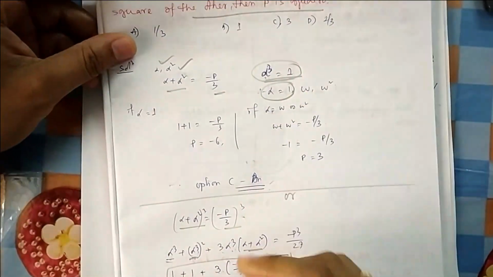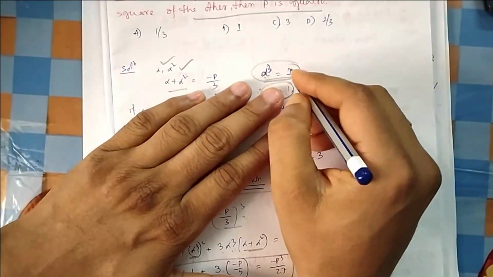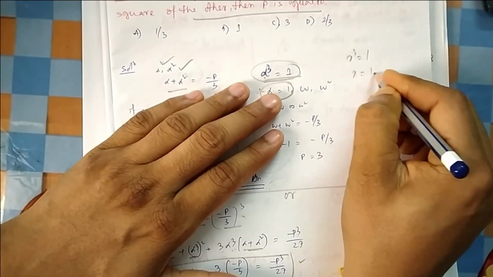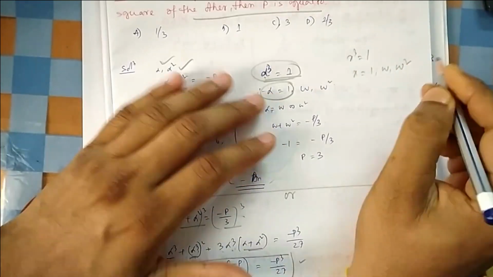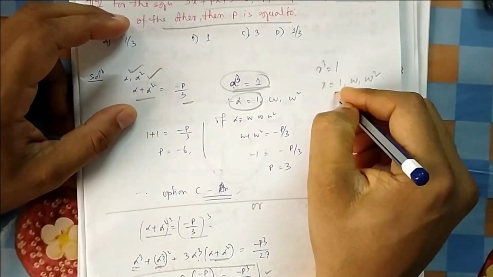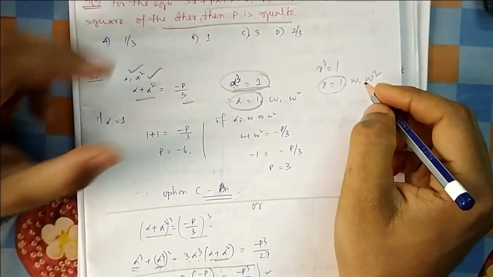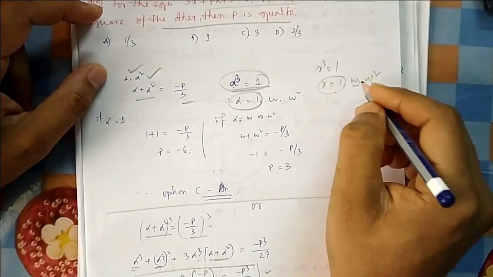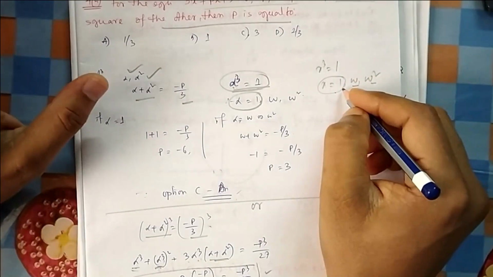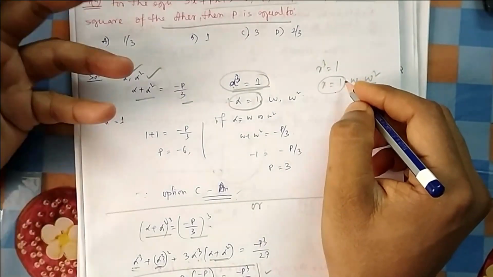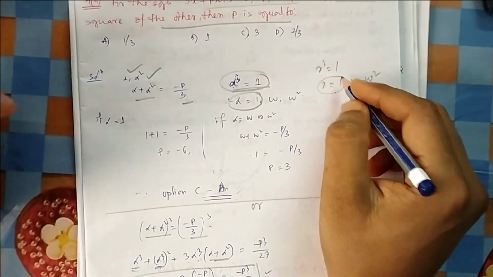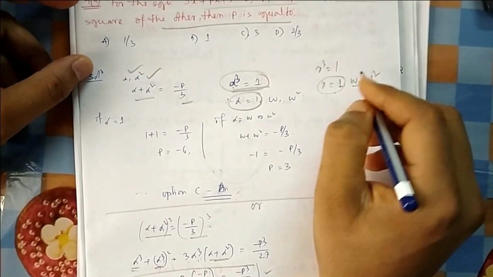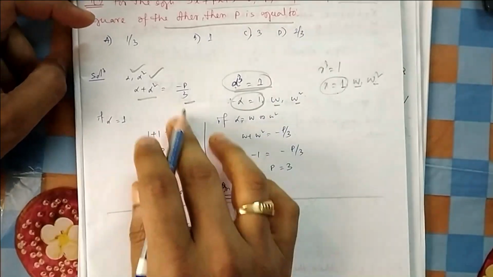Now suppose you are not going with this approach. Whenever you find x cube equal to 1, you should not always think x is equal to 1. X is equal to 1, omega, omega square. If they mention that x is real, then obviously x equal to 1. After some time you will also learn complex numbers. Just as a square root has 2 roots, a cube root will have 3. So 1 will also have 3 cube roots: 1 is real, and the other 2 are imaginary, omega and omega square. So they are dealing here with omega and omega square, not 1.